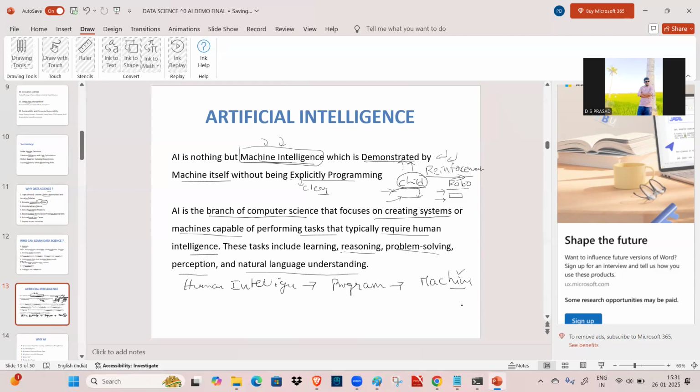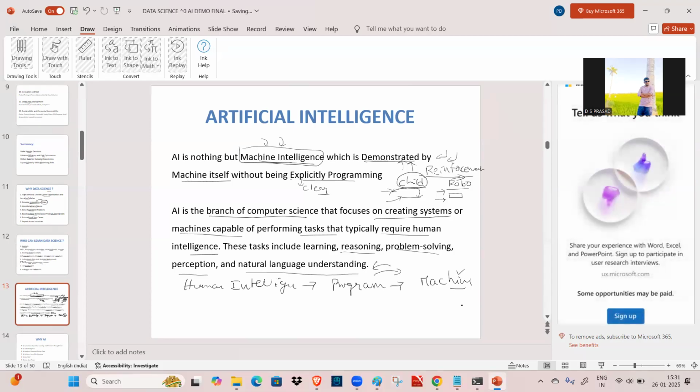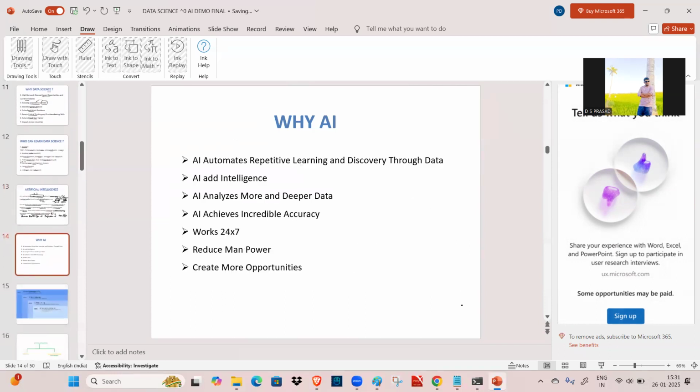Like you know about voice assistants like Siri and Alexa. They can understand the voice, they can generate the voice, like natural language understanding and natural language generation also. And problem solving skills we are going to create. Once we design the application, they are going to solve the problems automatically.